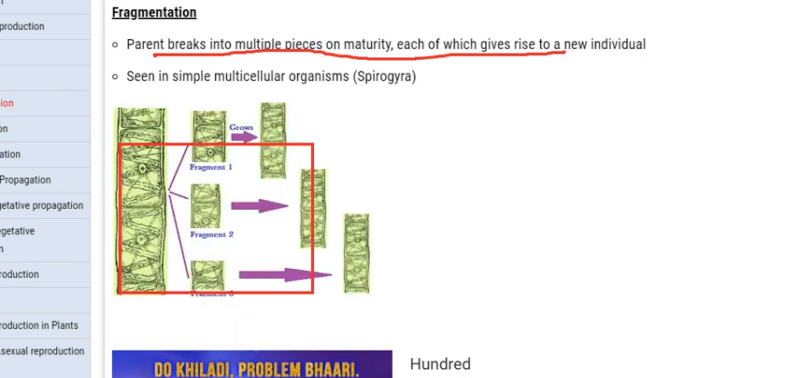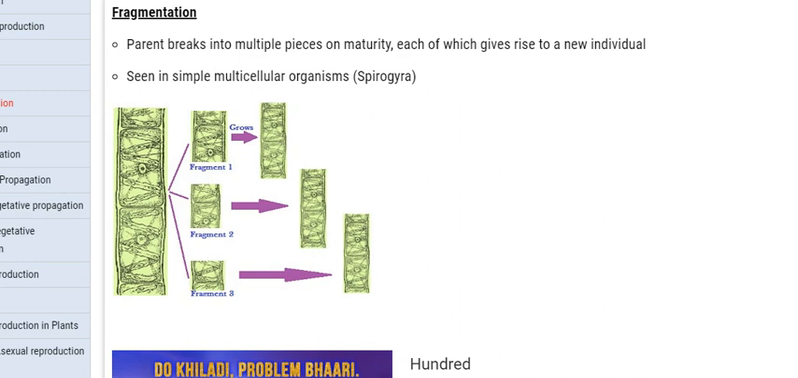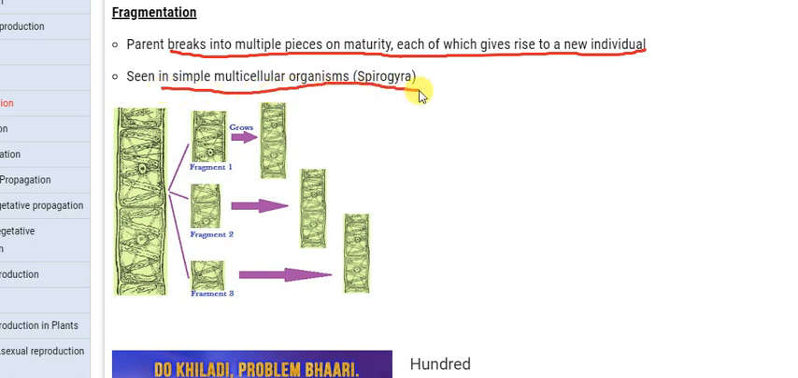fragmentation. So in fragmentation also, what happened? This is somewhat similar to regeneration. By the word fragment, when a single individual breaks down into many pieces, it gives rise to new individuals. So here also the parent breaks into multiple pieces, and on maturity each of which gives rise to new individuals, and it is seen in multicellular organisms like Spirogyra.